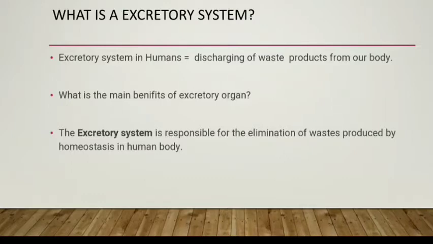The excretory system in humans is the discharging of waste products from our body. The system that excretes waste from the body, for example, a system of organs that regulates the amount of water in the body and eliminates from the blood the waste produced by metabolism. Examples are the kidney, urinary bladder, ureters, etc. So the excretory system is responsible for the elimination of waste produced by homeostasis in the human body. So what is homeostasis?